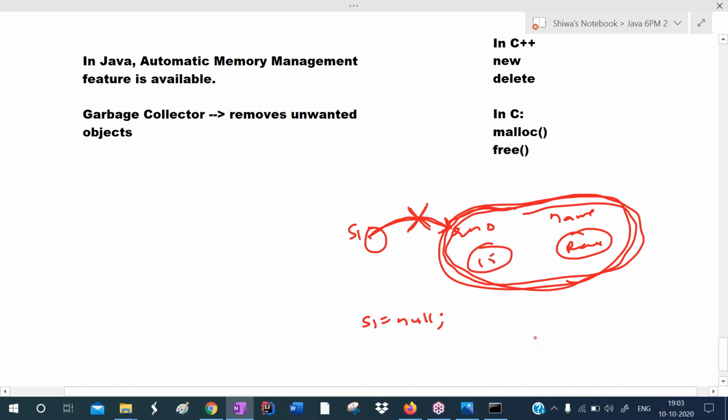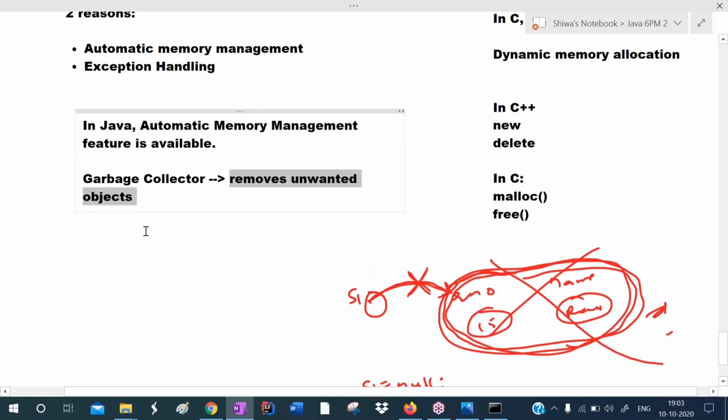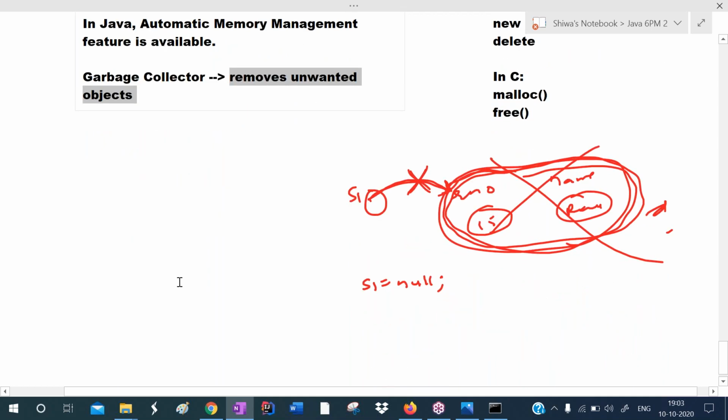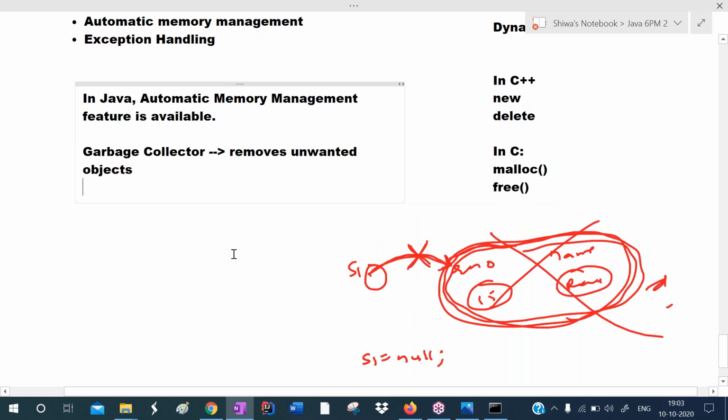If there is not sufficient memory, in such situations the garbage collector automatically removes this object. This object will be destroyed automatically by the garbage collector. So the garbage collector removes such unreferenced objects. We are not responsible. When the program is terminated, all the temporary objects will be removed automatically. That is the duty of the garbage collector, and with this, so much memory will be saved.